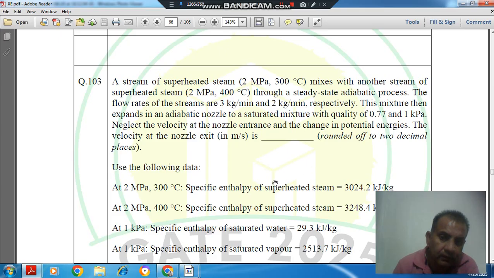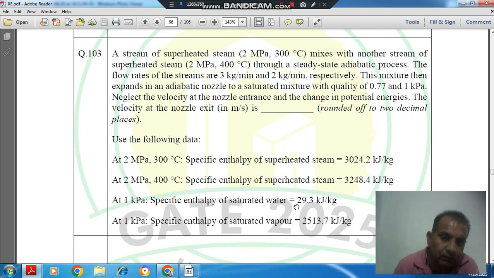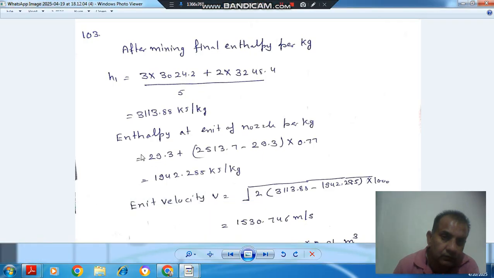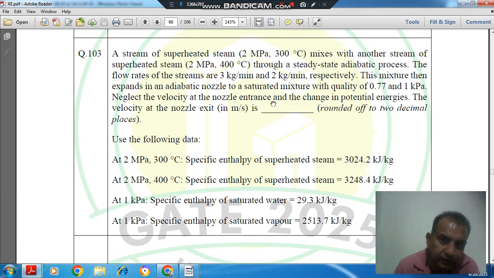Okay, and the specific enthalpy of saturated water is 29.3, and for saturated vapor it is 2513.7. Okay, so enthalpy at the exit of the nozzle per kg will be the saturated liquid enthalpy plus the evaporation enthalpy into the dryness fraction, so that will be 1942.285 kilojoule per kg.